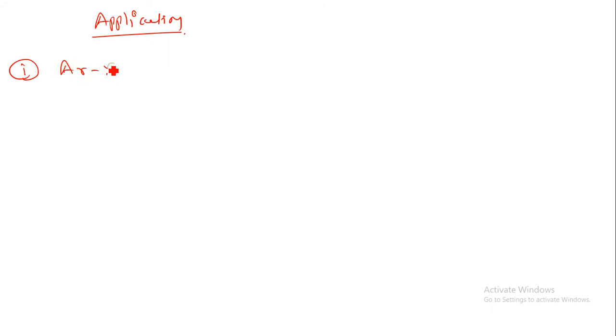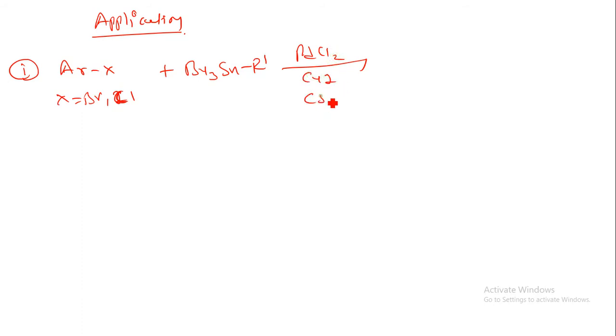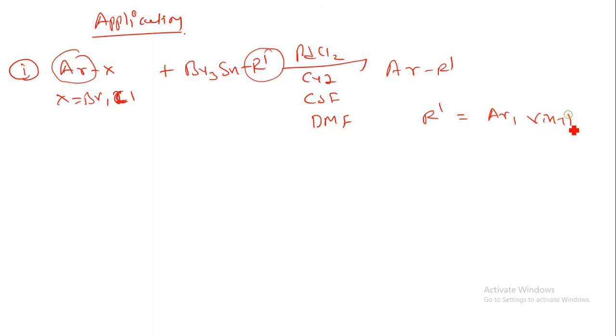So if we are having an ArX molecule, where X is Br or Cl, in the presence of butyl 3 tin R dash, okay, reagent, that is PdCl2, CuI, CsF and DMF as a solvent, what will happen? This Ar and R dash will attach over here, so we can have Ar R dash. For R dash you can take an aromatic ring, or we can have a vinyl group.